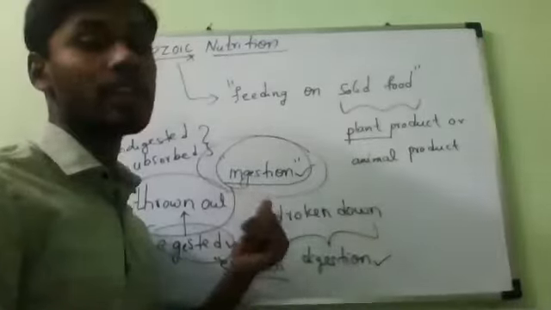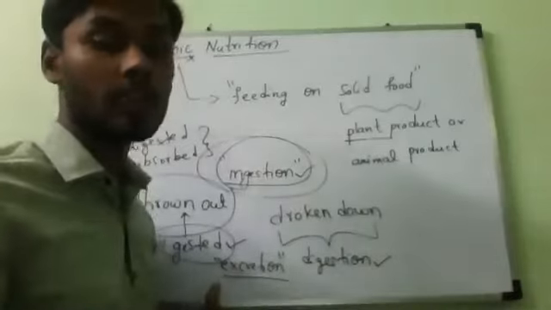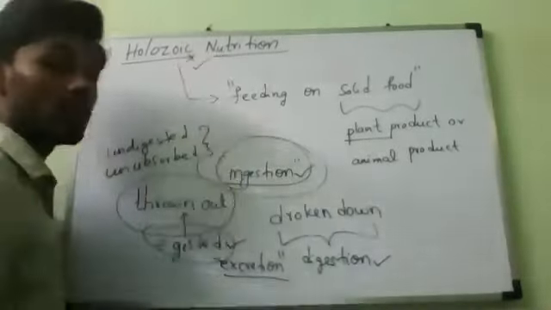The ingested food is digested and then absorbed into the body cells of the organism. That is called holozoic nutrition.